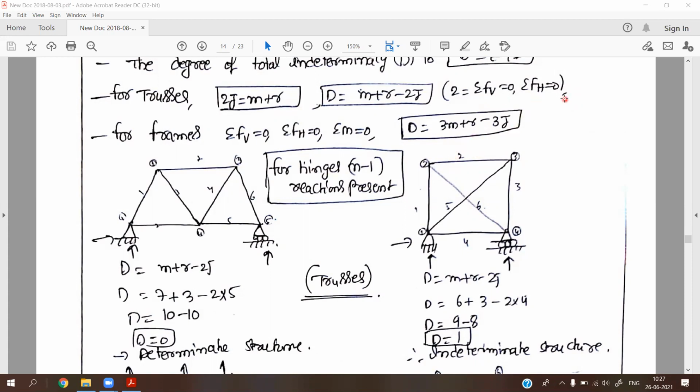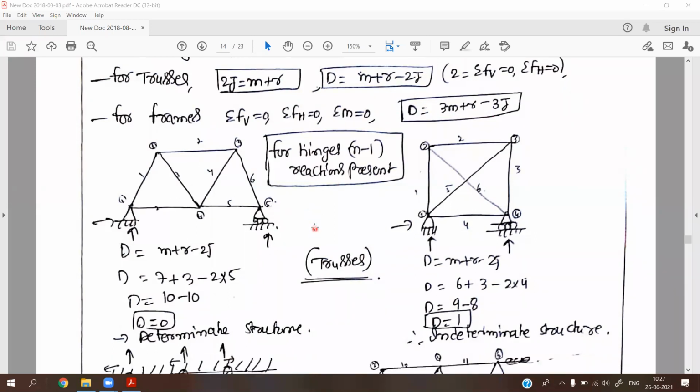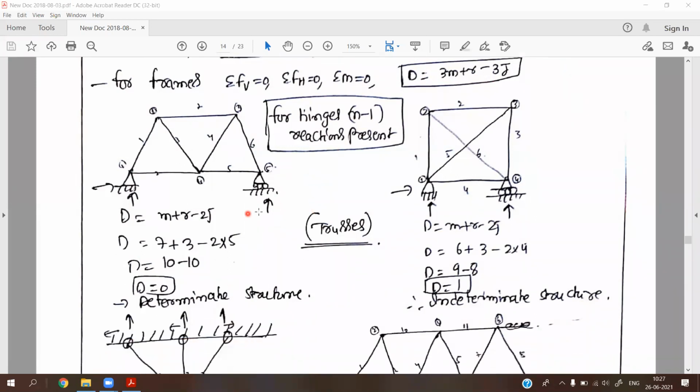So for frames, moments are also present, but for trusses, due to hinge connections, the summation of moments is not equal to 0 at the joint. Therefore we have only two equations for trusses, whereas for frames it is 3m plus r minus 3j. First of all, we discuss this topic only for trusses. This is a truss, one type of truss. These are all different types of trusses.